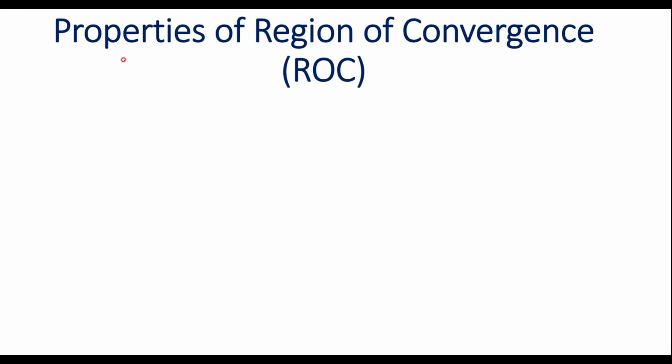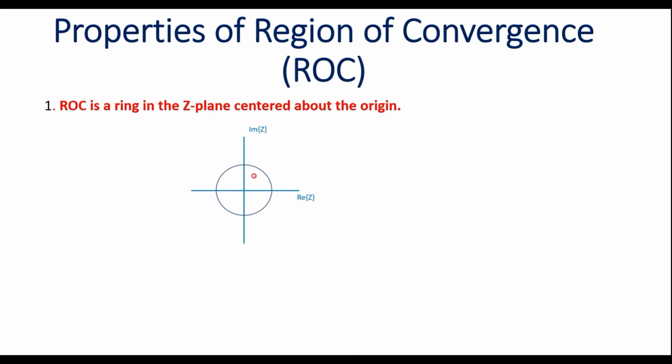In this lecture, we'll study properties of region of convergence, that is ROC. ROC is a ring in the Z plane centered about the origin. So here we can see the picture. This is a Z plane.